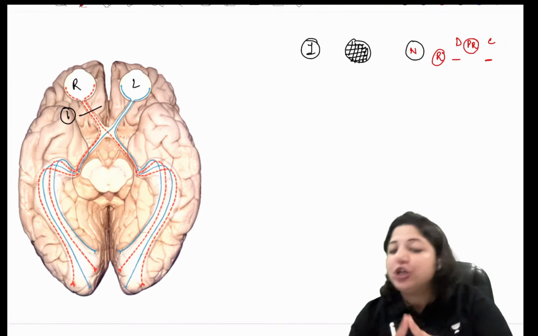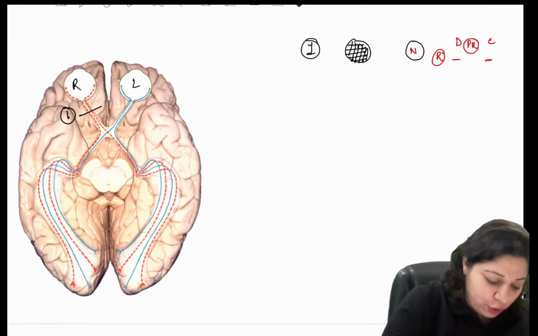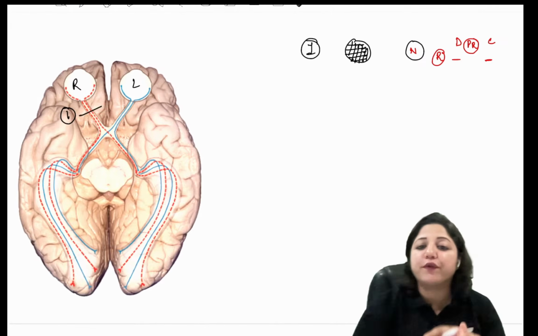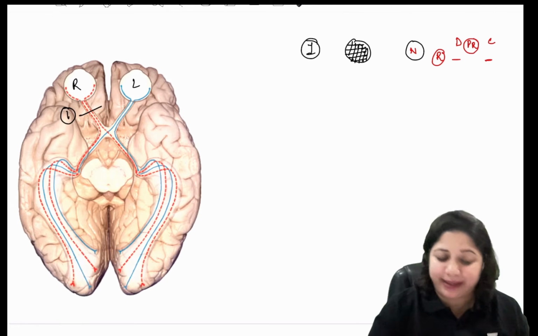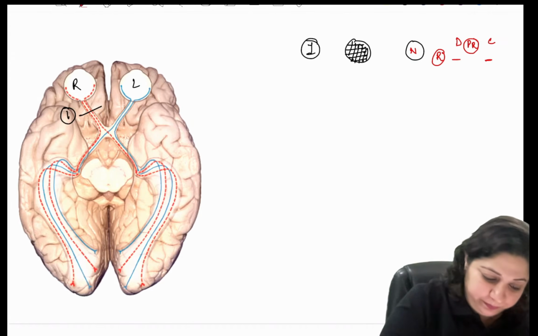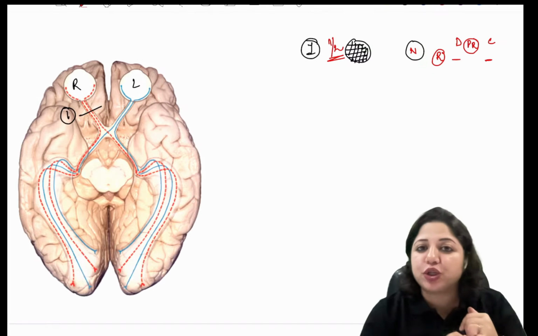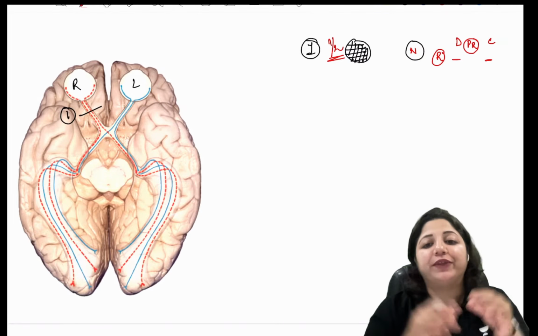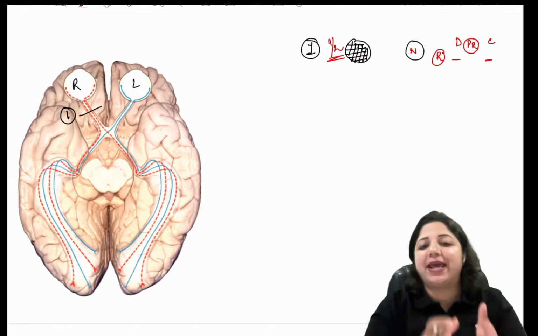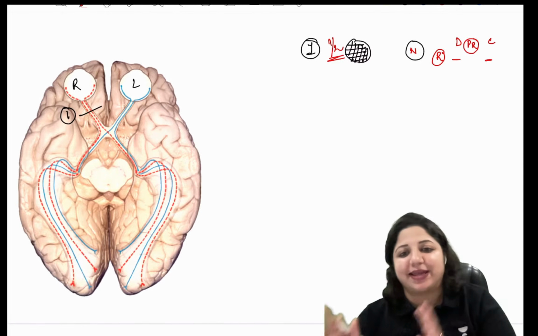Is that clear? So whenever there is a lesion of the optic nerve, there is absolute scotoma, there is complete blindness on the involved side. So on the ipsilateral side, there will be absolute scotoma, complete blindness, and loss of the direct light reflex as well as the consensual. Why?